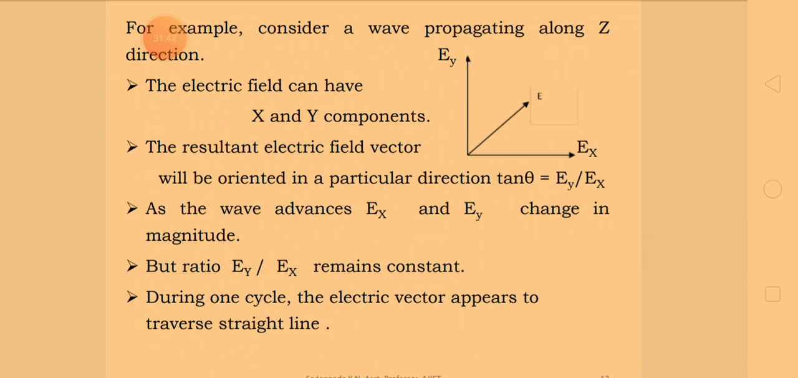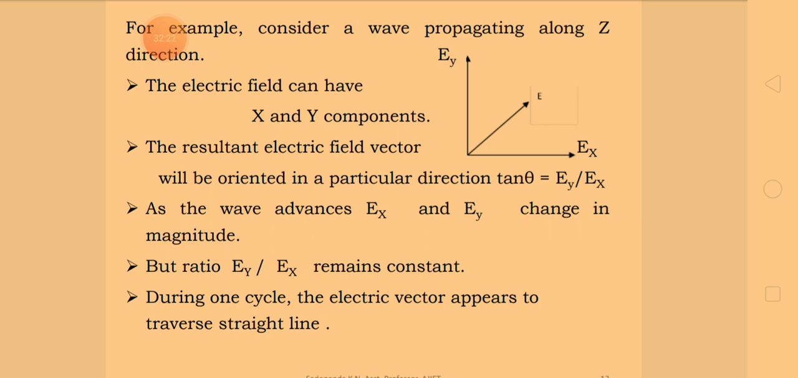Consider a wave which is propagating along z direction. The electric field can have x and y components. So it's very clear: for an electromagnetic wave propagating along the z direction, the electric field can have x and y components, and remember, the x and y components are mutually perpendicular to each other. These components are referred to as Ex and Ey, as shown in the slide.